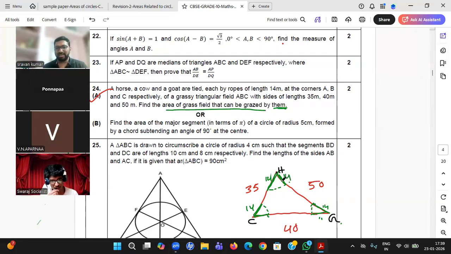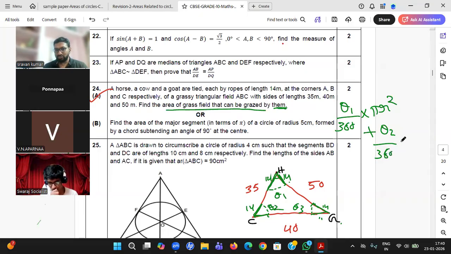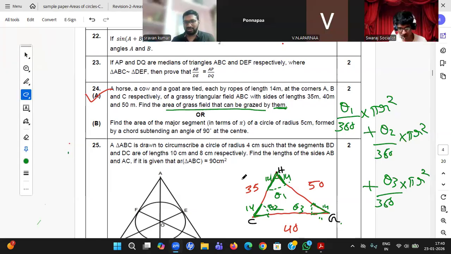So area grazed by horse, I'm assuming this angle is theta 1, then theta 2, theta 3. Area grazed by horse, theta 1 by 360 into pi r square. What is r, student? 14. Plus area grazed by cow, theta 2 by 360 into pi r square. Area grazed by goat, theta 3 by 360 into pi r square. Wonderful, Fadila. Shayan, superb. Today Shayan is rocking.